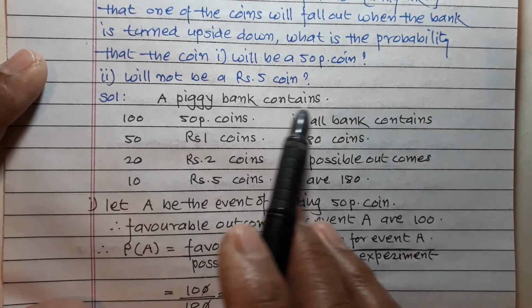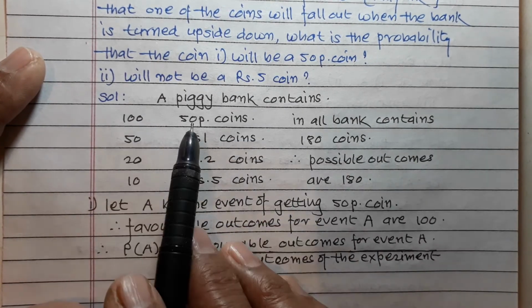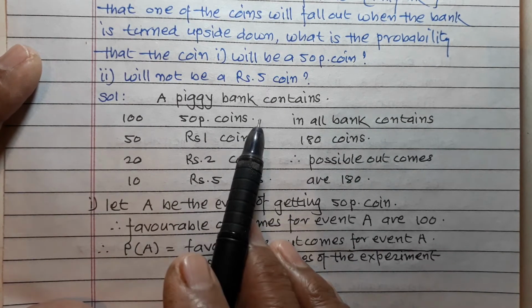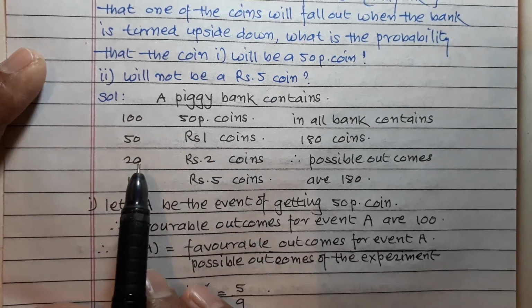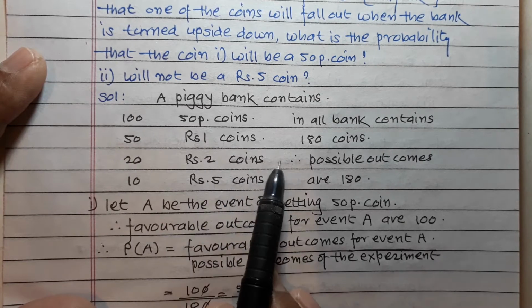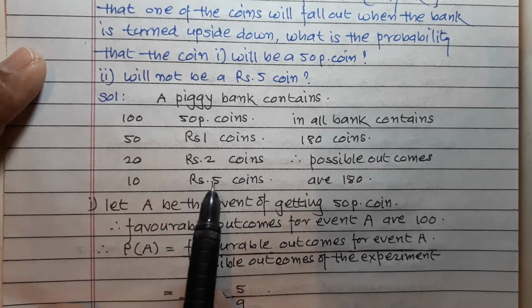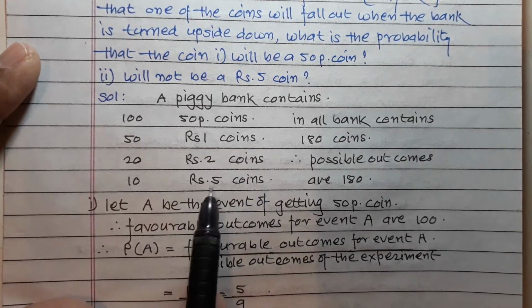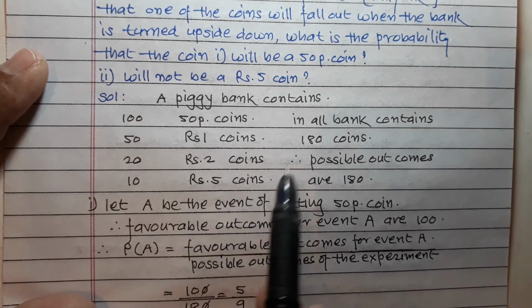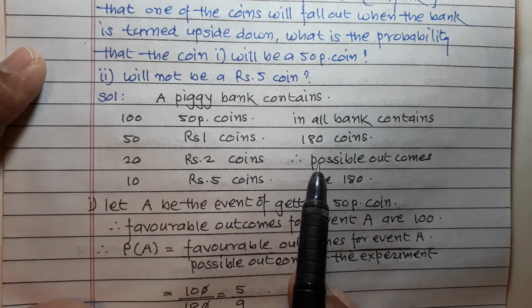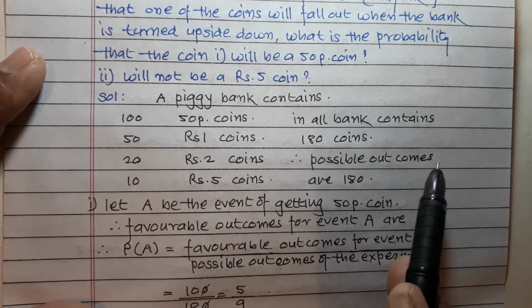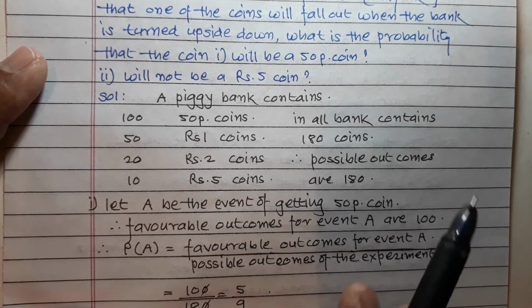A piggy bank contains 100 50 paise coins, 50 rupees 1 coins, 20 rupees 2 coins, and 10 rupees 5 coins. So in all, the bank contains 180 coins, and therefore possible outcomes are 180.